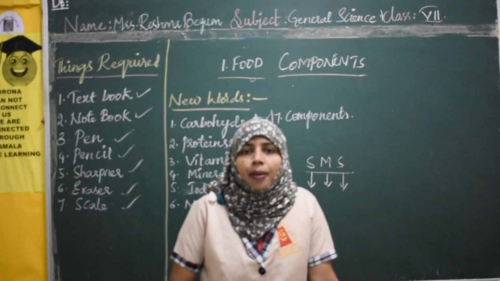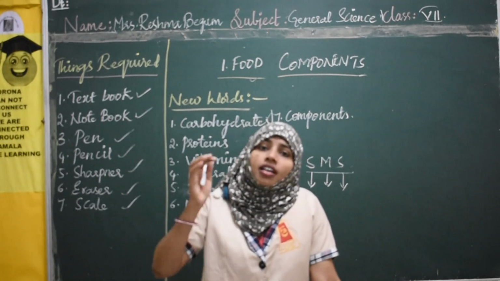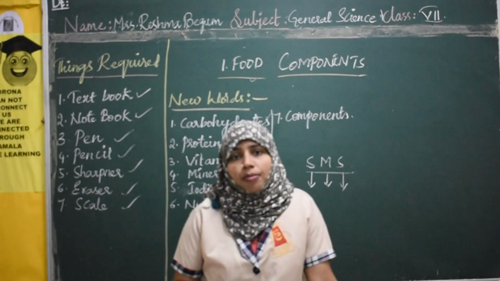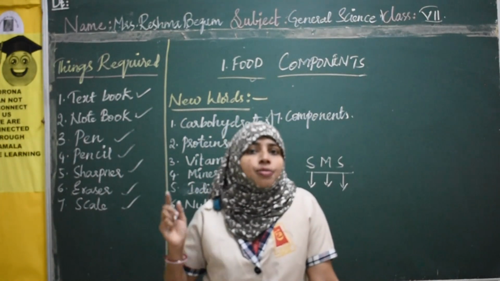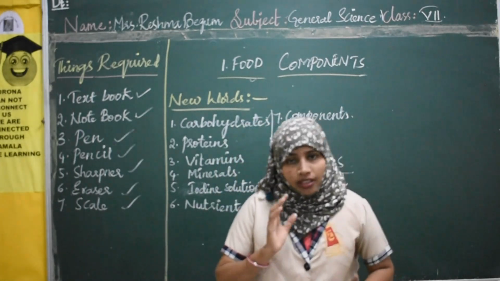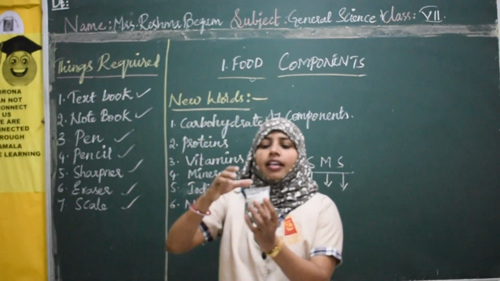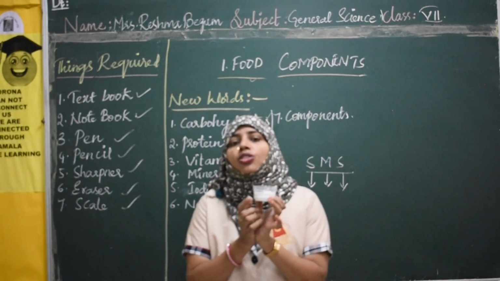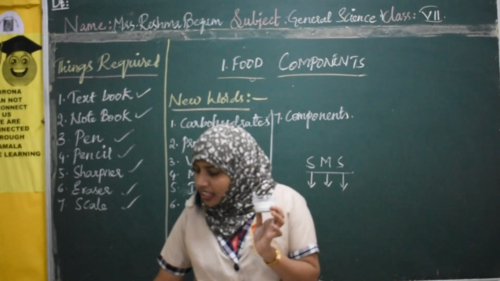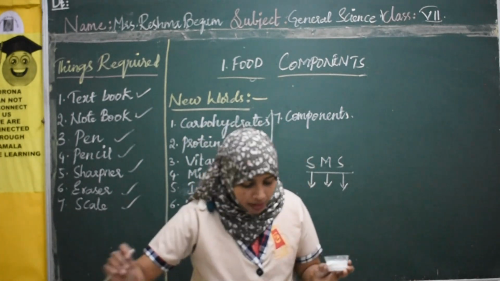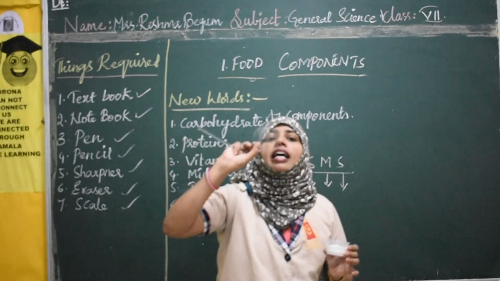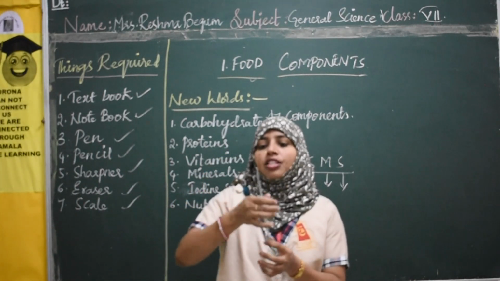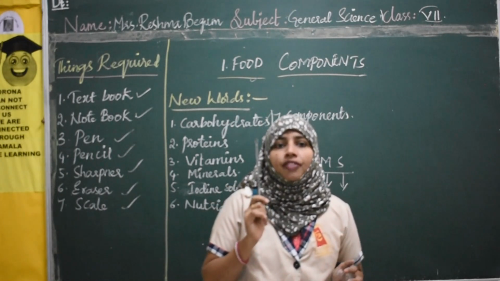So to confirm whether a food item contains carbohydrates or not, we are going to perform one small test. I have taken rice flour, meaning atta of rice, rice powder. We have to transfer this powder onto this glass plate. What do you call it? Glass plate. And what I am using now, we call it a glass rod.